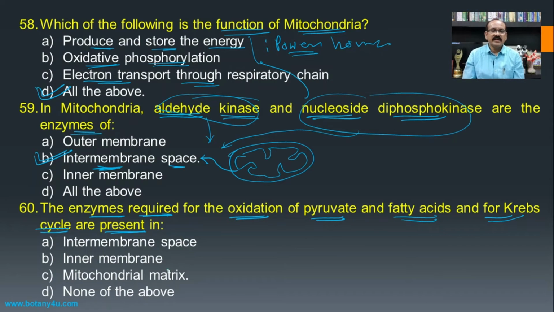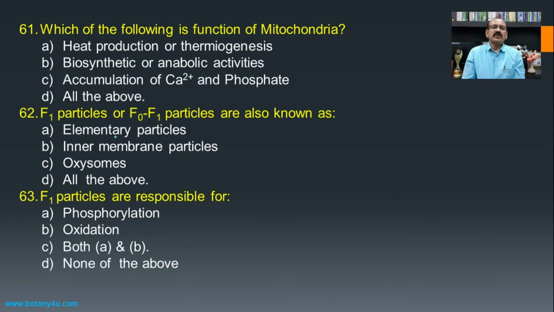If you see, these are different enzymes present in the mitochondria, and that is the mitochondrial matrix, because all these processes, the oxidation of pyruvate, fatty acids, and the Krebs cycle, are carried out in the matrix of the mitochondria, and hence the mitochondrial matrix is the answer.